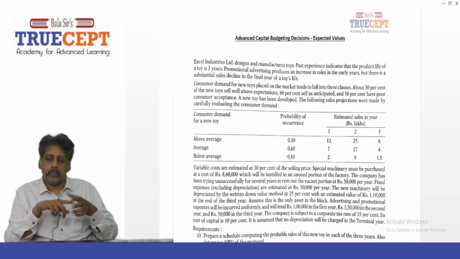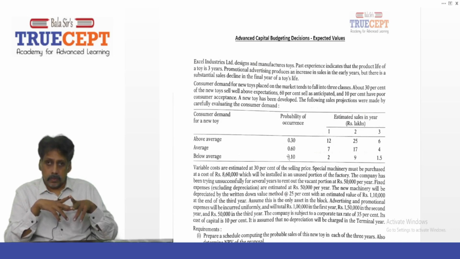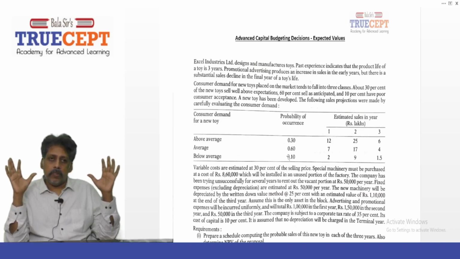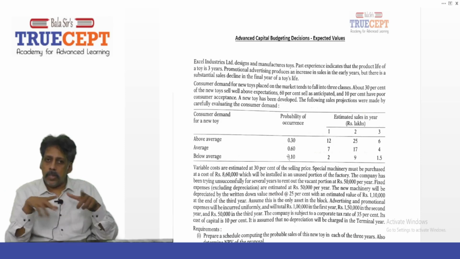Then variable costs are estimated at 30% of the selling price. So variable cost is 30% of sales, which means I can say my contribution is 70% of sales. Special machinery must be purchased at a cost of 8,60,000 rupees, which will be installed in an unused portion of the factory. So 8,60,000 is the capex, capital expenditure at time 0. I'm going to buy a machine for rupees 8,60,000 at time 0. That is the initial outlay.